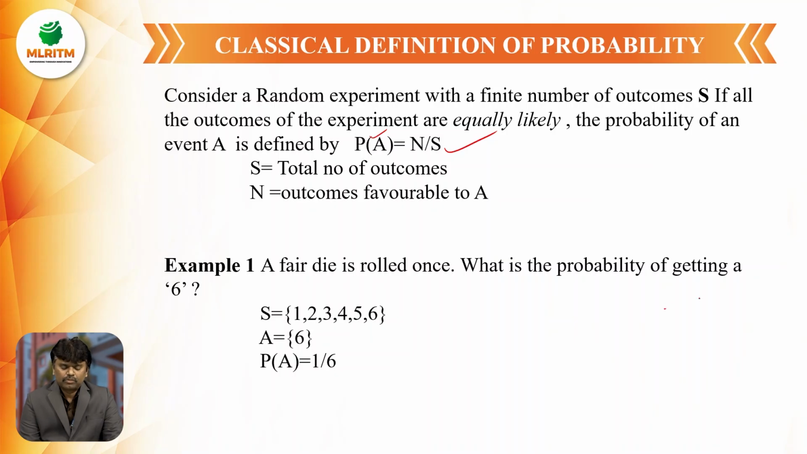Consider this example. A fair die is rolled. What is the probability of getting a number 6? If a die is rolled, the total number of events is 6: 1, 2, 3, 4, 5, 6. So we have 6 mutually exclusive and equally likely events. Out of 6 events, the number of events favorable to getting a 6 is only 1. So the probability of getting number 6 is equal to 1 by 6.